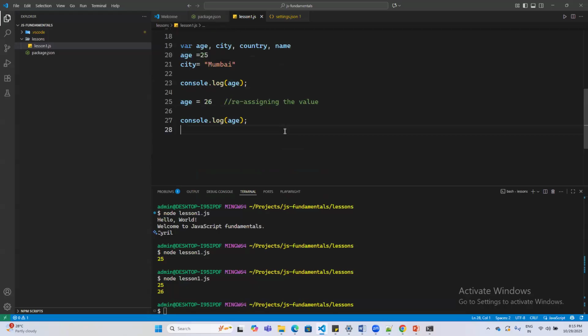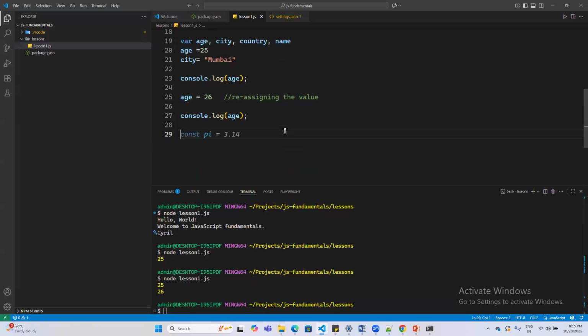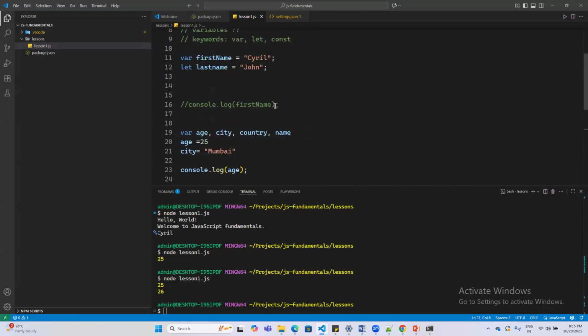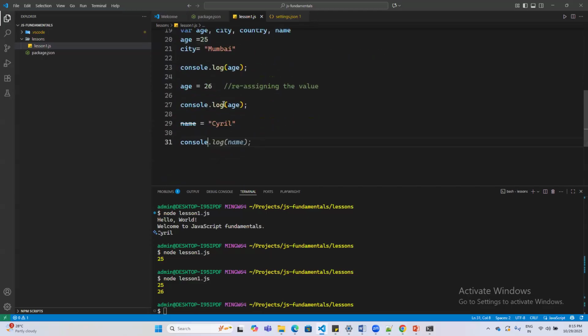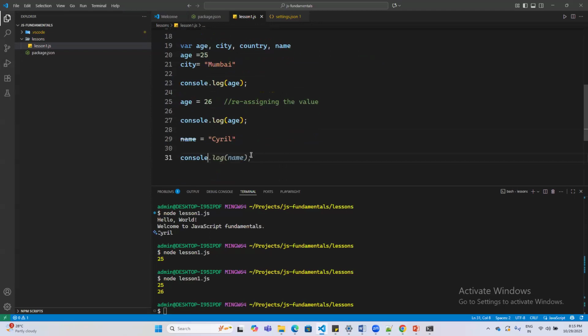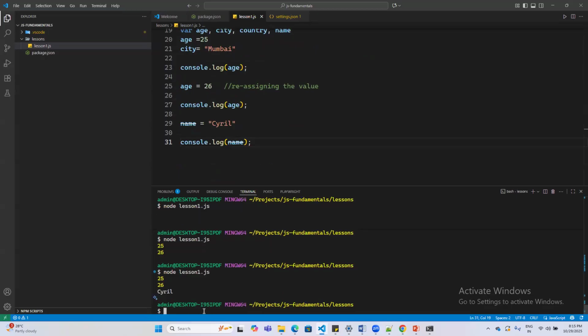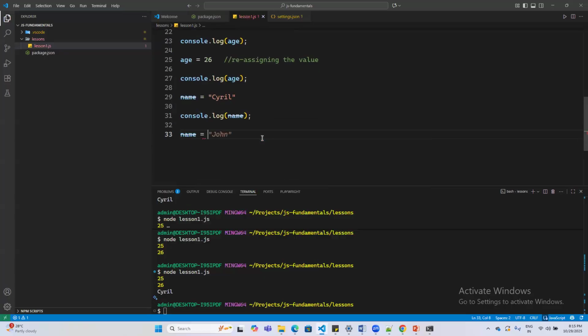So what if I create a constant? Or what if there is an issue with this? For example, if I want to have my name, my first name, and then print this statement, console.log name, we see that my name gets printed, no worries there. But what if someone changes my name? And we are allowing this to happen, correct?